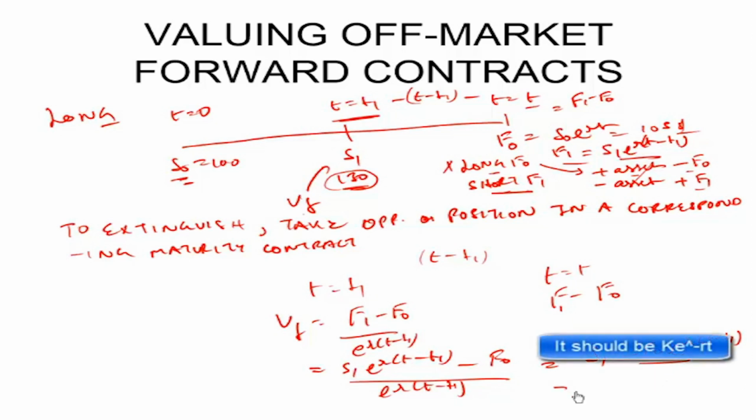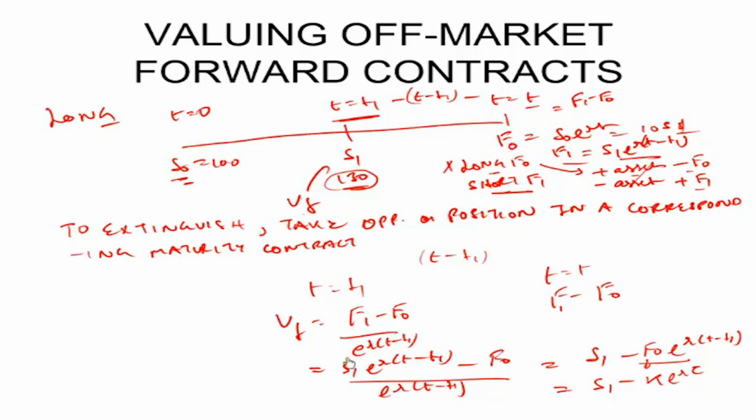The book exactly mentions it as S1 minus K e raised to the power R tau. K is the original strike price, that is F0. Tau is the remaining time to maturity, so e raised to power R tau. This is called valuing an off market forward contract. That is a contract that I entered earlier, but prior to its expiration, I want to see how much in the money am I.